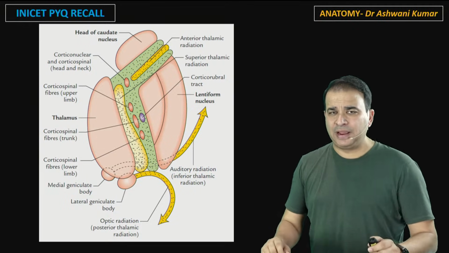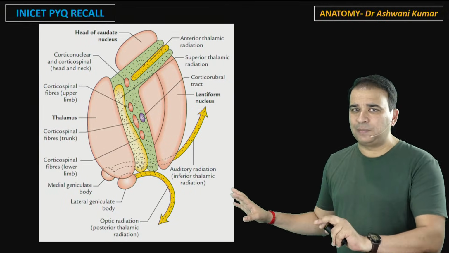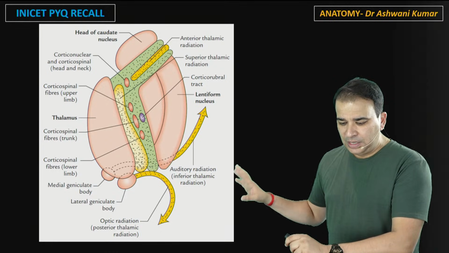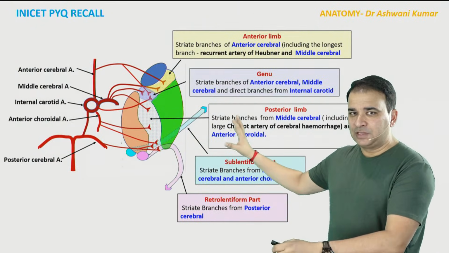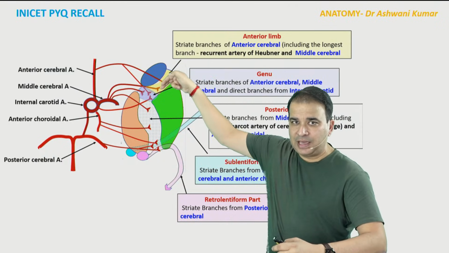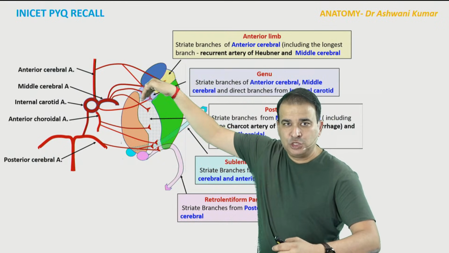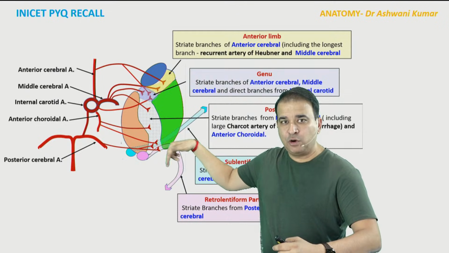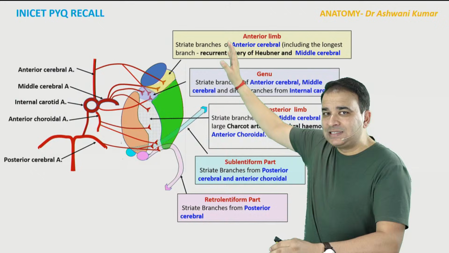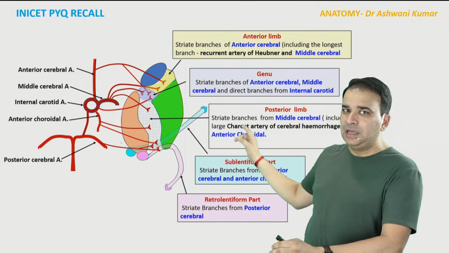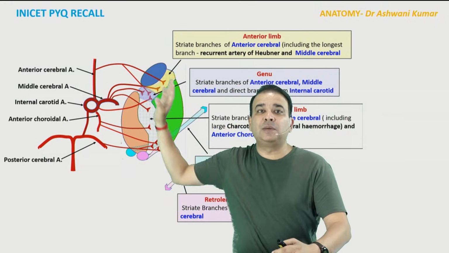Then comes the blood supply. Now, do not go into the detail of this blood supply here, the picture which I'm going to show to you. Now, look at this, guys. It looks complicated in the first go here, but have a look at this once again. This is the anterior limb, genu, posterior limb, retrolentiform part, and sublentiform part here. Now, as I said, don't go into the detail. They usually don't ask the names of these arteries here. Just need to know what major artery is supplying where.